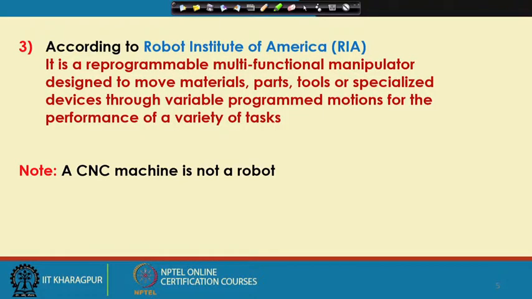It is important to note that the level of reprogrammability which can be achieved by a robot is more compared to that of a CNC machine, and that is why a CNC machine is not a robot, and that is why I have put one note here that a CNC machine is actually not a robot.